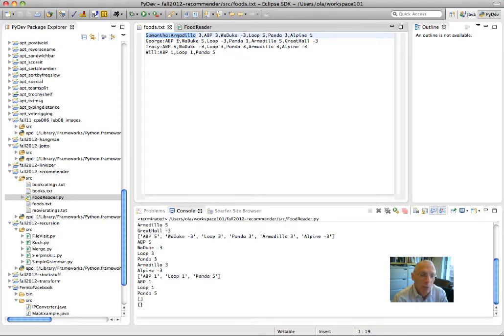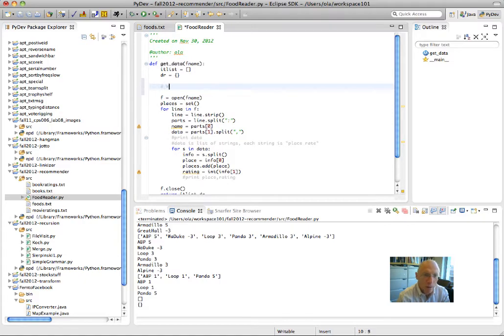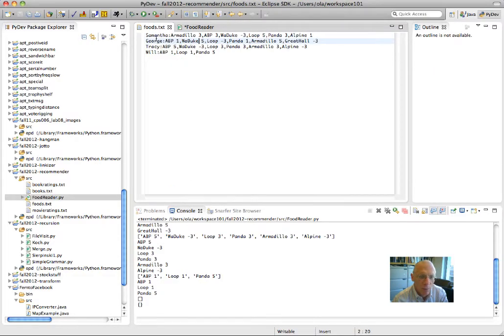But I have a preliminary step, which is going to be, there's a dictionary that maps places to ratings. So I'm going to write a little comment at the top here that this is what I'm going to do as I process this. DR, let me make a comment. Key in DR is a name, and the value is a dictionary of places mapped to ratings. Let me say what I mean there. Samantha's the key. The value associated with the key in DR is a dictionary with armadillo and 3, APP and 3, Balduca negative 3.